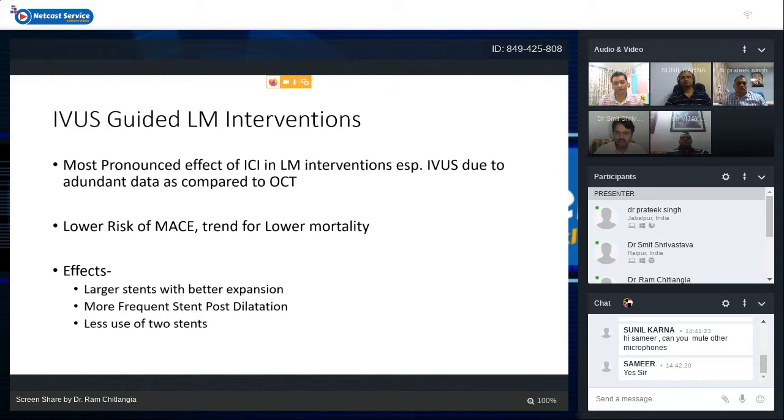Without imaging, we usually undersize the left main and probably do not expand it fully. So the effect of IVUS in left main intervention was with larger stents with better expansion. After imaging, we definitely started using larger stents and more frequent stent post-dilatation, because many times we deploy a stent of 4 and then dilate with 4.5 or 5, especially after IVUS, and also with less use of 2 stents. If the side branch is okay, and the circumflex ostium is okay, then probably we would like to go with 1 stent. So IVUS also helps in optimization of left main stenting and lesser use of 2 stents.